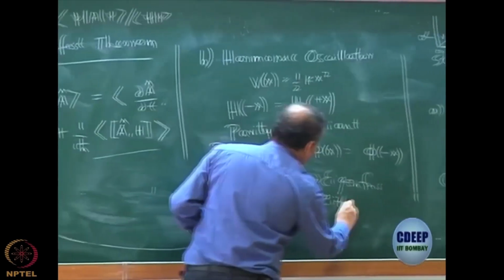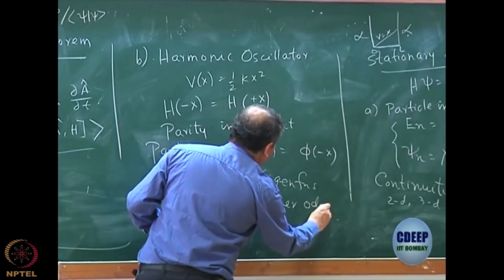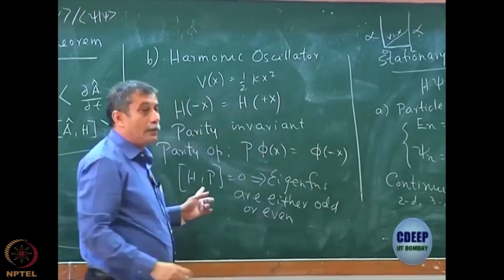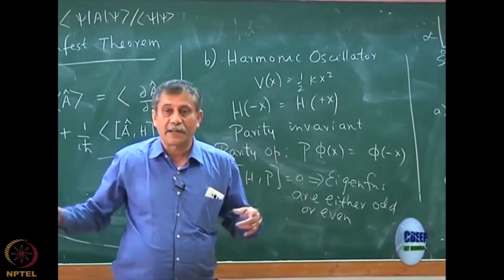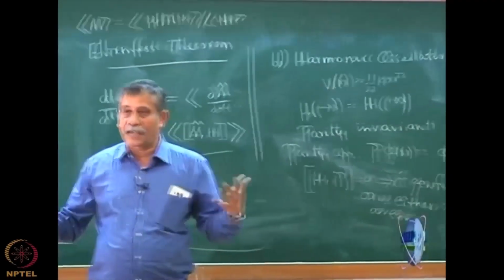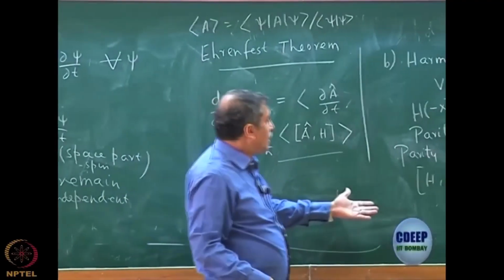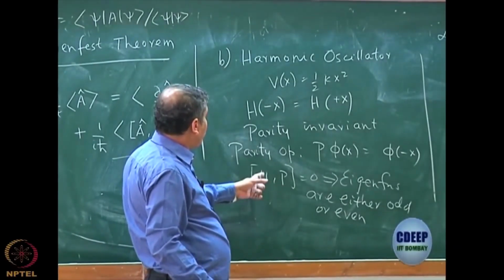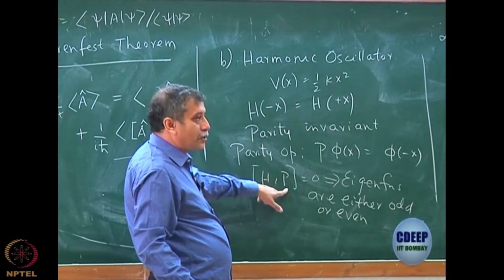I remind you again, this proof was something that we did quite elaborately. A very similar proof we will do for the permutation symmetry in the many electron problem. For boson, that I will actually do. So I am not going to do it again, but it's very easy to show that if H commutes with P, the eigenfunctions of H will be eigenfunctions of P.